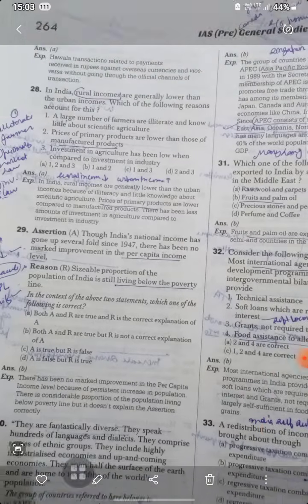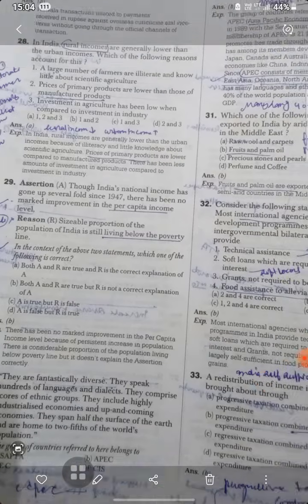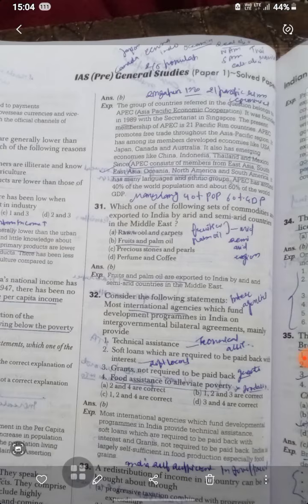So maybe it is APEC. The APEC economies are half of the surface of the Earth and home to two-fifths of the world's population. The APEC, Asia Pacific Economic Cooperation, was founded in 1989 with a secretariat in Singapore. The present membership of APEC is 21 Pacific Rim countries. APEC promotes free trade throughout the Asia Pacific region. Among its members are developed economies like USA, Japan, Canada, Australia, and also emerging economies like China, Indonesia, Thailand, Mexico. APEC consists of members from East Asia, Southeast Asia, and Oceania.